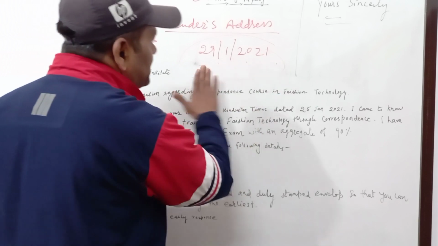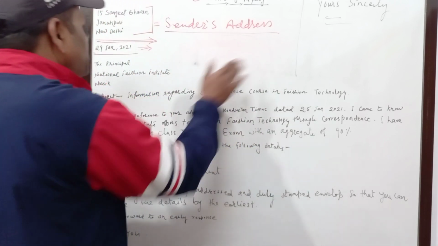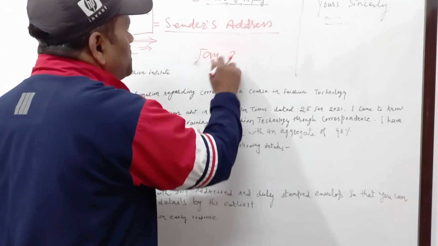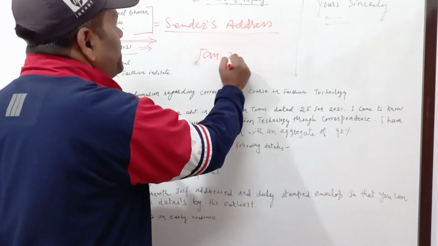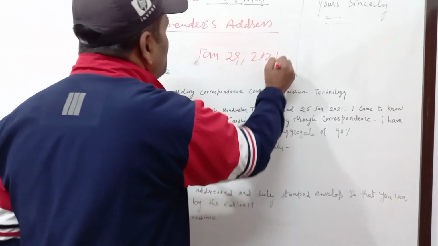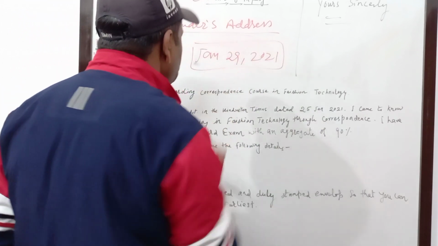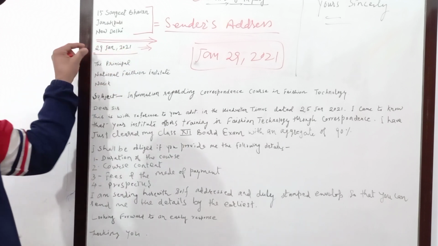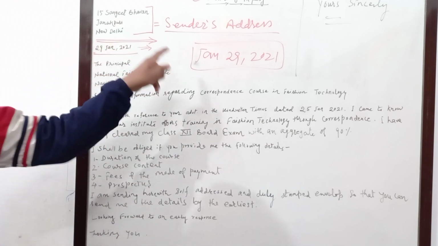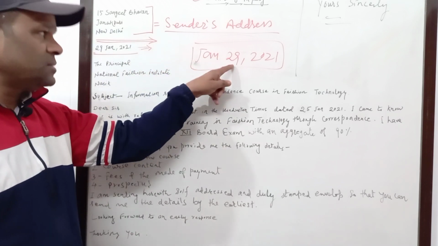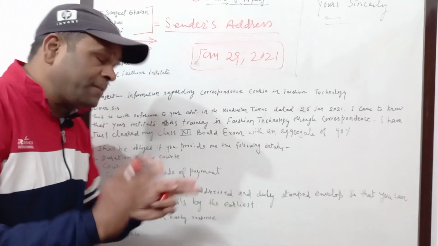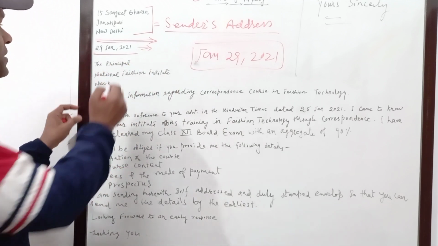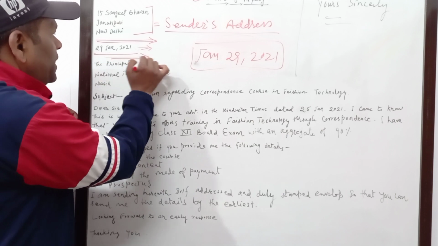Instead of this, what I have written, you can write one more thing, that is Jan 29, 2021. So this is another option that you can choose. Got it? Either you write in this way, 29 Jan 2021, meaning first date, then month and then year, or the second option is month, then date, comma and then year.